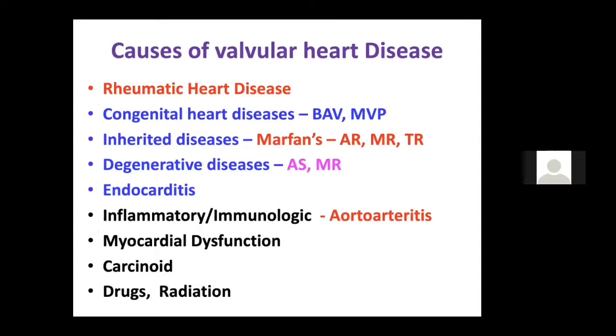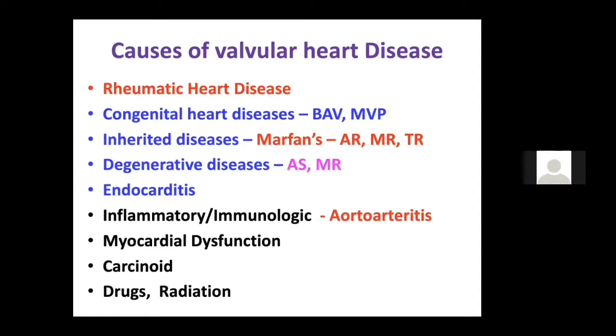Now I'll come to it. What are the important findings of rheumatic heart disease? It is the 4 C's, which we'll discuss in mitral stenosis. Second most important is congenital heart disease. We know the most common congenital heart disease is actually a bicuspid aortic valve, which involves 2 to 4 out